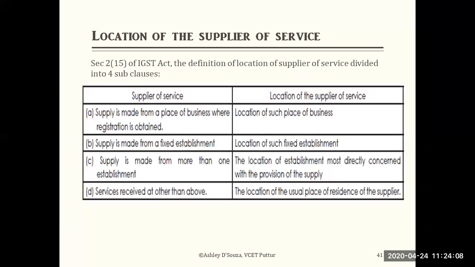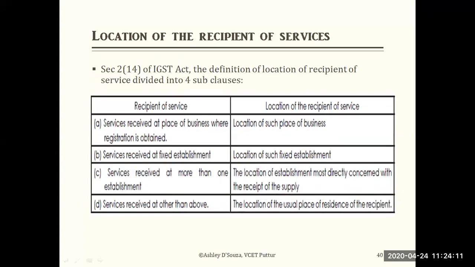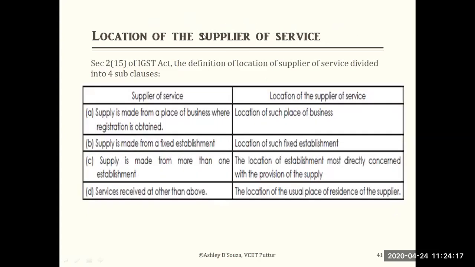Next, look at the location of the supplier of the service. You saw the recipient of the service; here it is the supplier. Section 2, subsection 15 deals with this. First, supply is made from a place of business where registration is obtained. Example, the registration of the business is done in Mumbai, and the service is supplied from there. The location of such place of business is considered the location of the supplier.